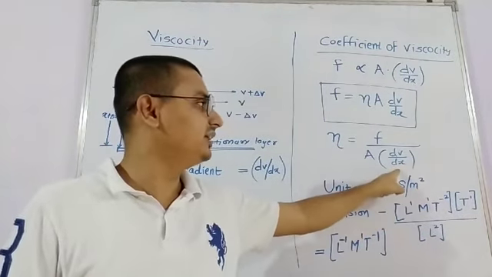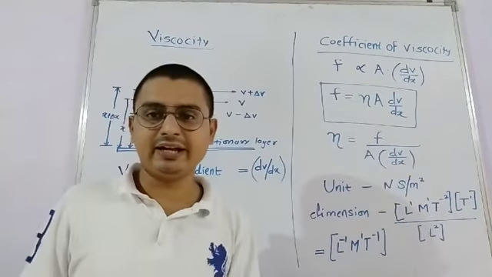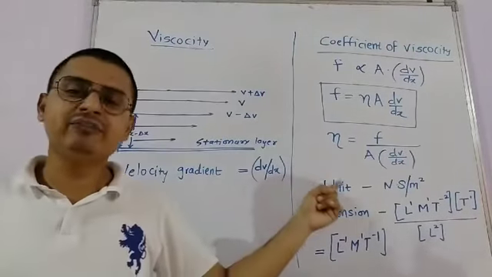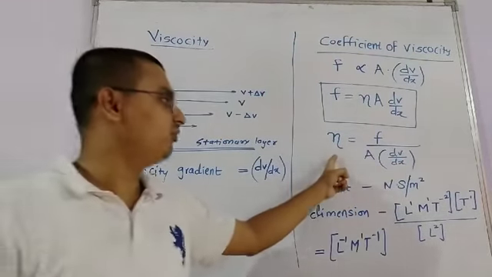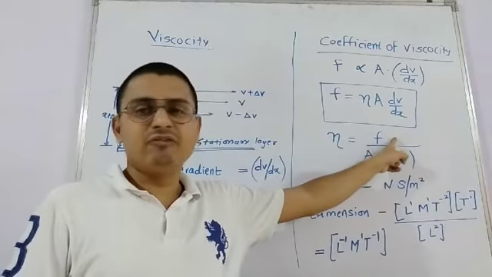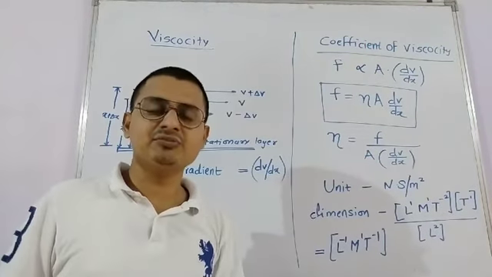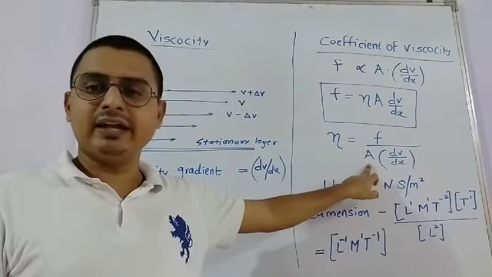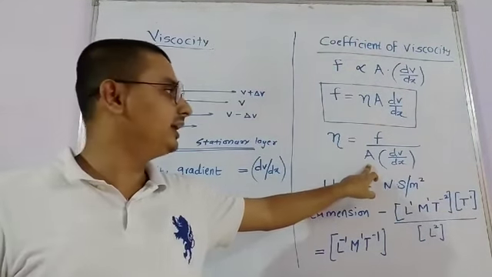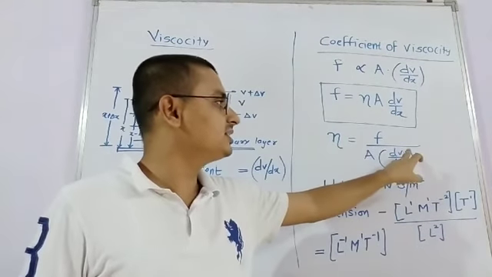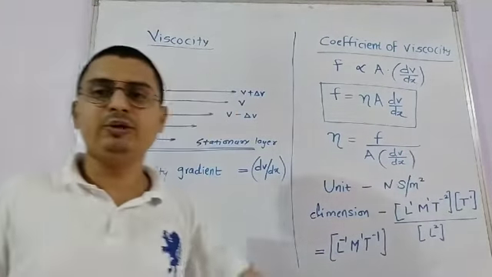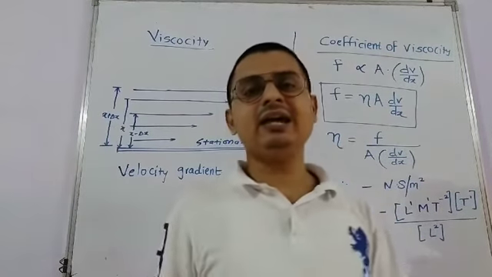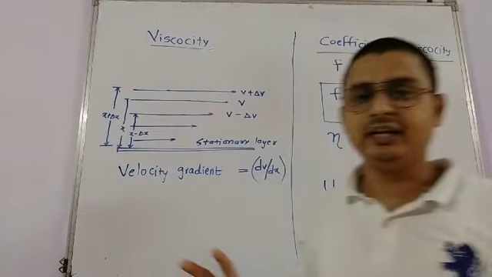Okay, this is dv upon dx का यूनिट हो जाएगा सेकेंड इनवर्स. सो eta इज इक्वल टू F. सो यहाँ से हम डिफाइन कर सकते हैं द कोएफिशिएंट ऑफ विस्कोसिटी इज डिफाइंड एज द विस्कस ड्रैग experienced by the adjacent layer of the fluid per unit area of a parallel layer per unit velocity gradient. So this is the viscosity and the coefficient of viscosity.